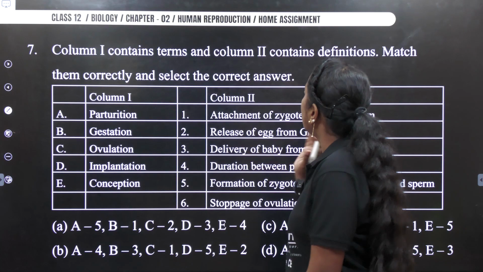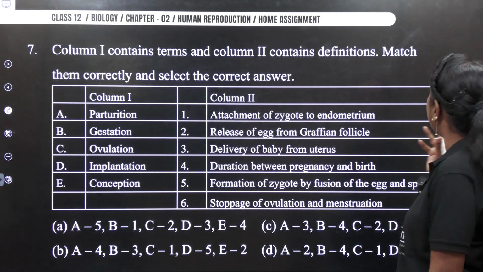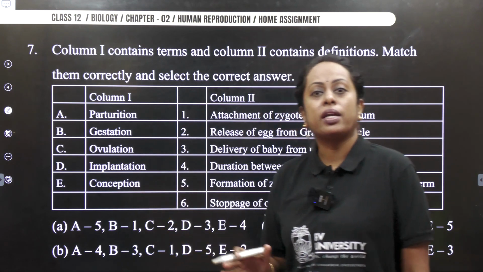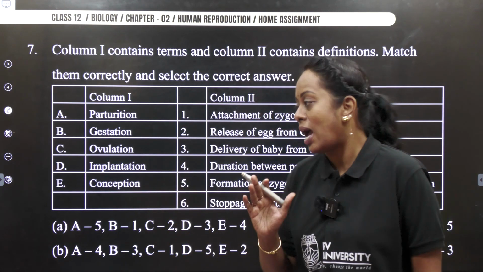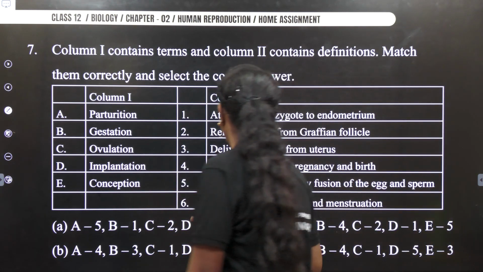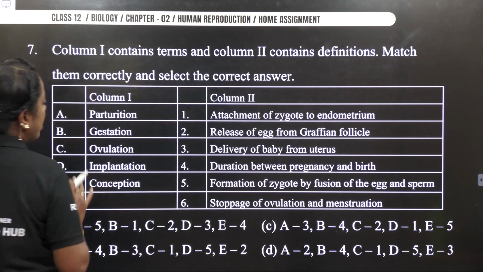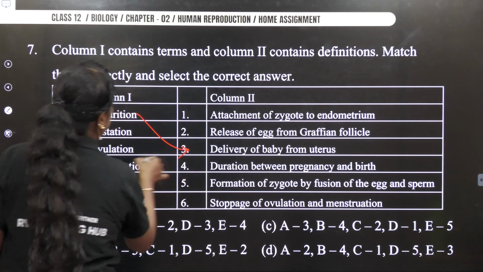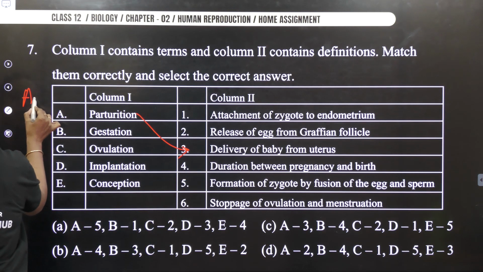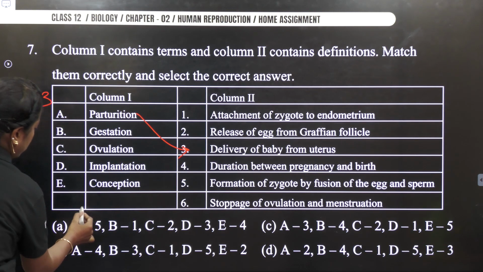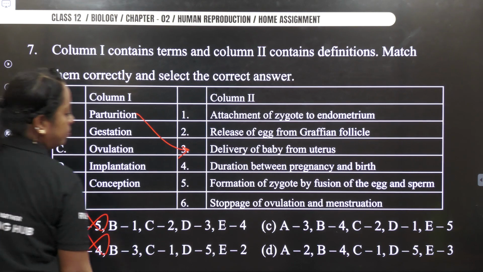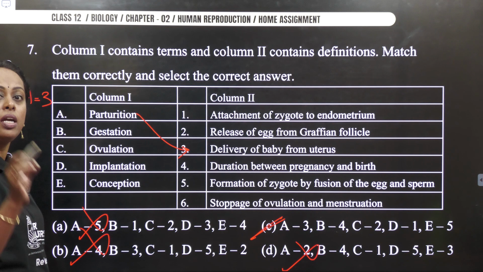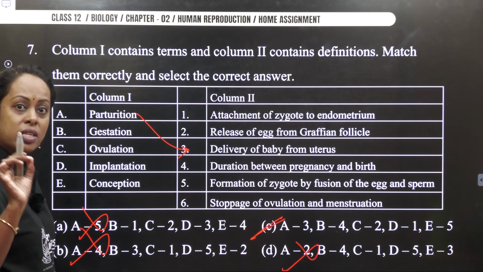Next, column 1 contains the term and 2 contains the definition. So I think this is the first paragraph of this particular topic which gives the terms and the definition. Now let us see what's going to be our answer. Parturition stands for delivery of the baby. So that means A is 3. So here you go. This is gone, this is gone, this is gone. So thereby my answer becomes what? Option C. One of the question which saves our time.